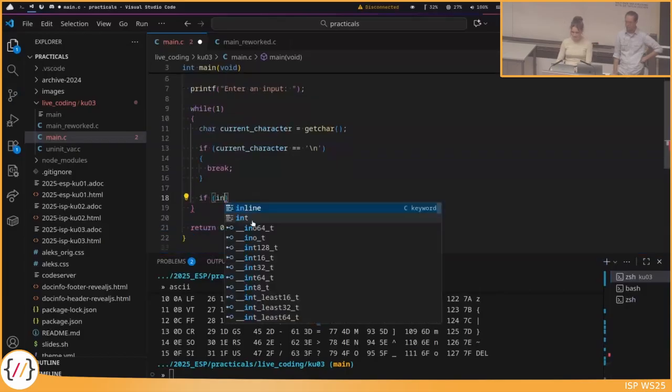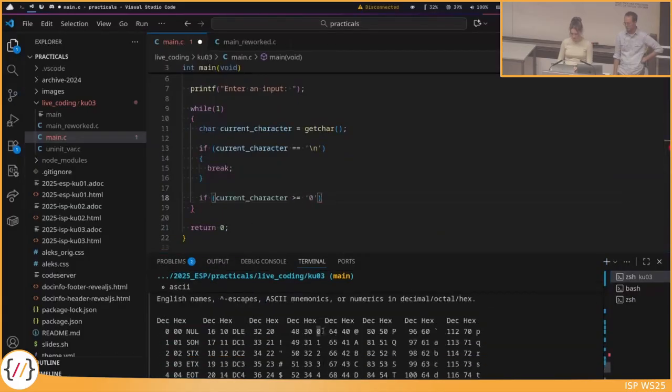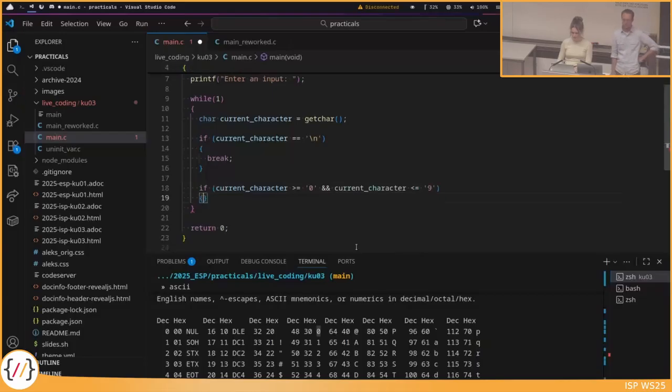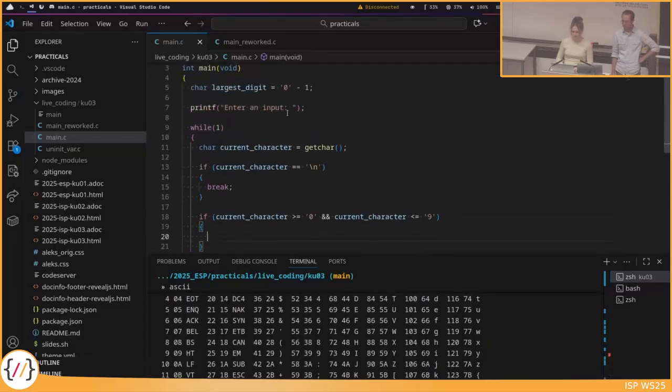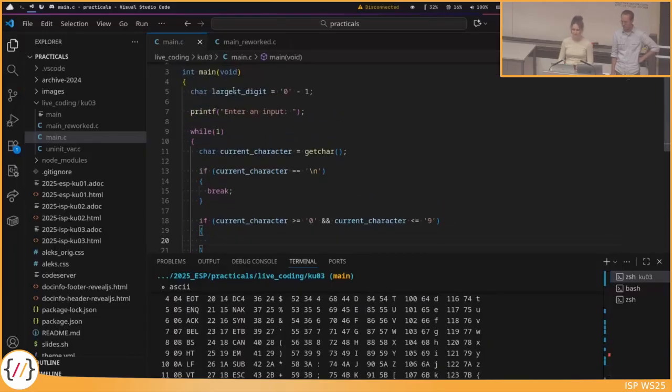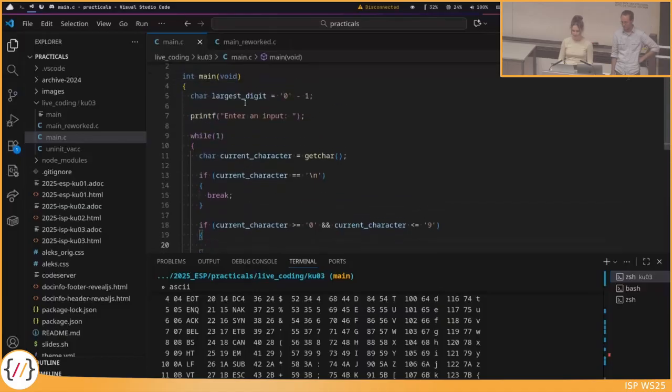Yeah, so what does this mean? Well, the current character needs to be bigger than the 0, so bigger than 48. And the current character also needs to be smaller than the 9. So yeah, 9 is the last, is 57. Okay, and now we need to update: if we found a new digit which is larger than the one we previously stored, then we just need to update our largest digit.